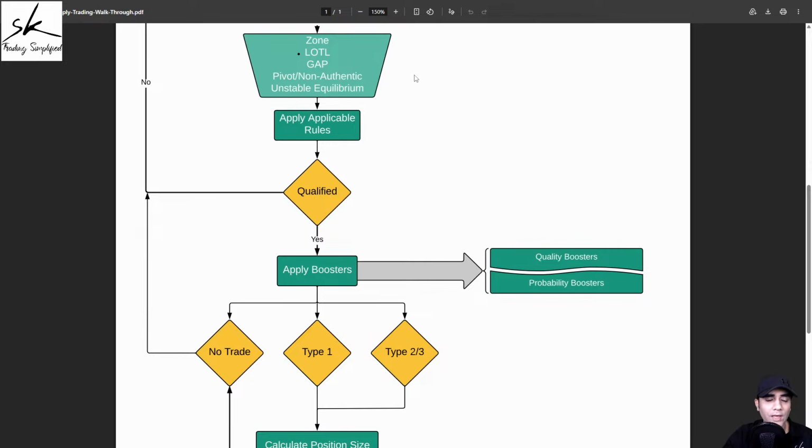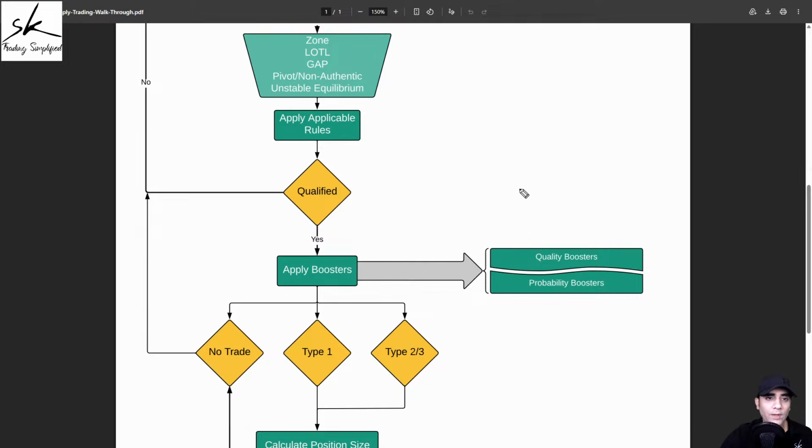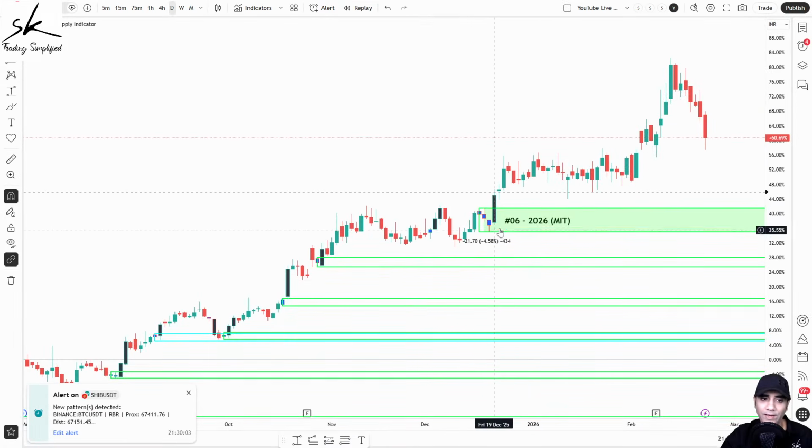Very simple logic. If you have an intermediate time frame zone and the same intermediate time frame zone divides into multiple zones on the lower time frame, we call it a case of level on top of level. So what we understand from here is that to be a case of level on top of level, my lower time frame zone has to be inside the intermediate, which we call a coinciding level. So if you have a coinciding level, there is a possibility that it might be a case of level on top of level. But if you don't have a coinciding level, it can never be a case of level on top of level. So let's verify that the zone that I have identified, does it coincide?